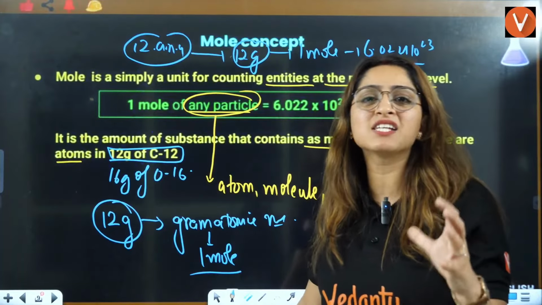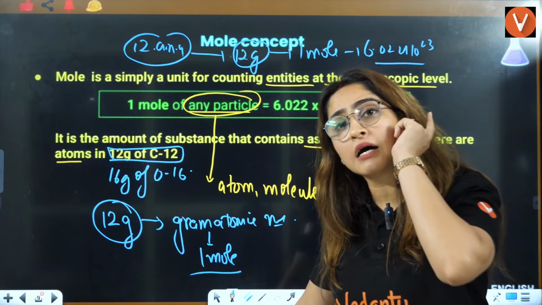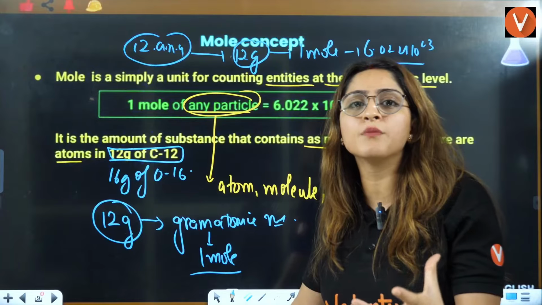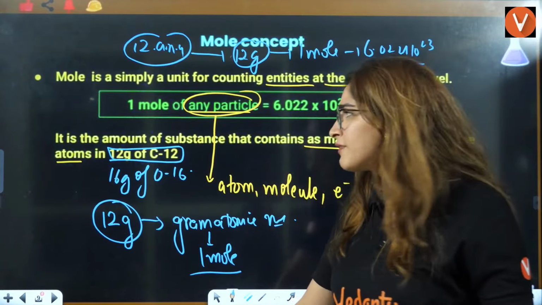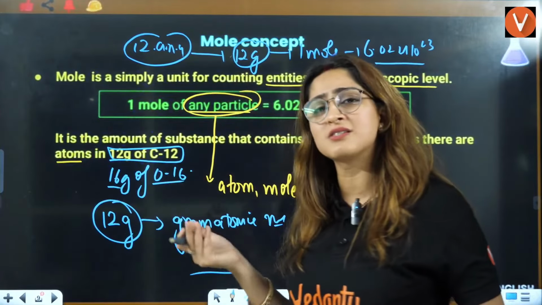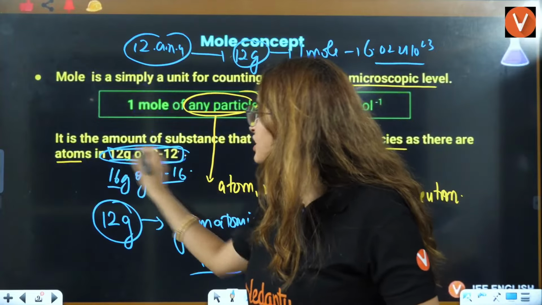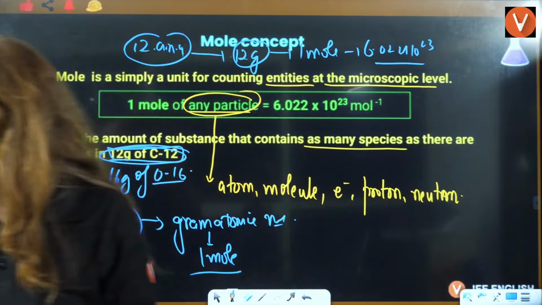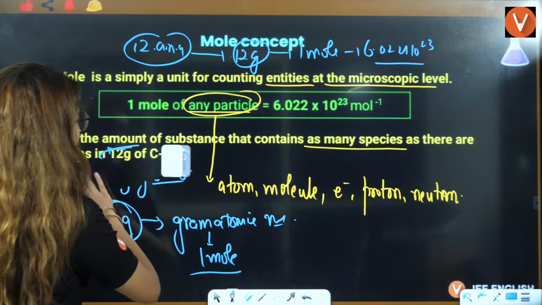Because the definition of 1 AMU was given in terms of the carbon 12 isotope. So that's why we have written carbon 12 here. Otherwise, 16 gram of oxygen 16 is also 1 mole, it's not wrong. But according to the definition, we specify carbon 12 because by convention, carbon 12 is taken. Yes everybody, very good.